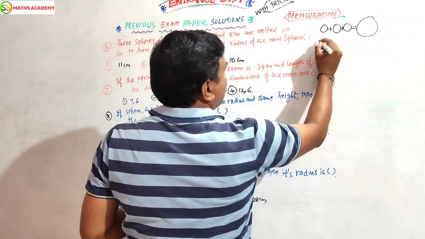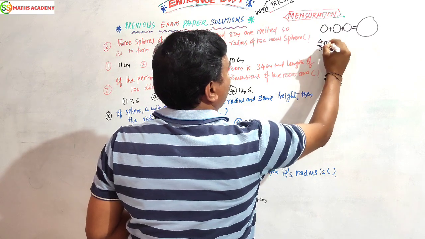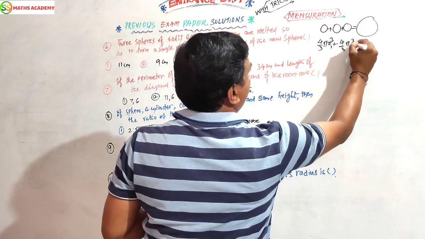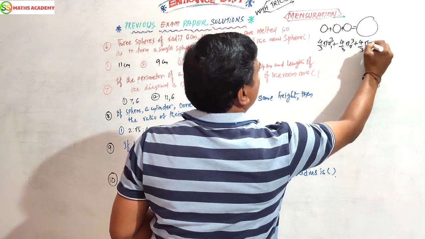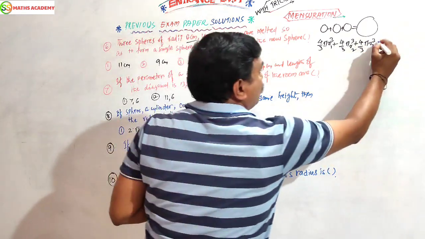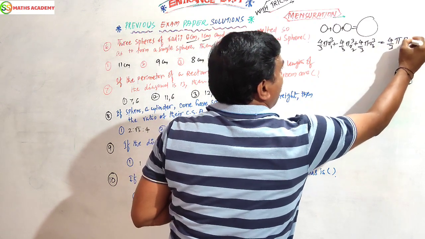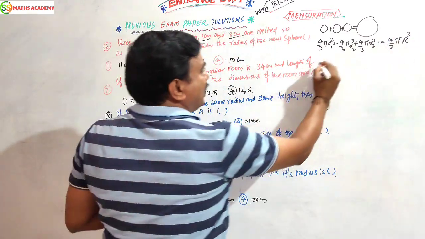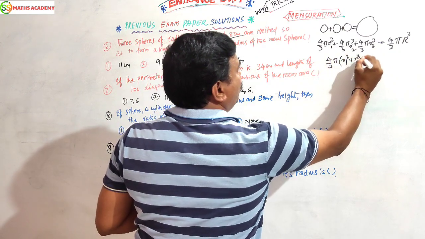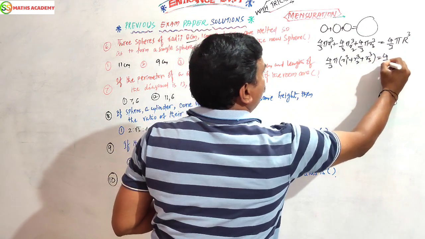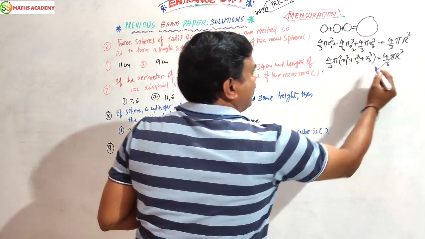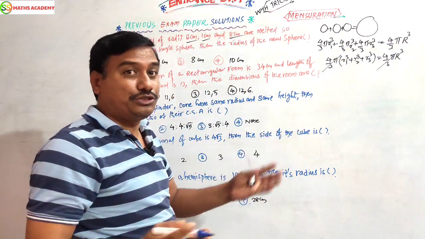Right? Now, what is the volume of a sphere formula? 4 by 3 pi R1 cube, 4 by 3 pi R2 cube, 4 by 3 pi R3 cube, because the radii are different. R1 given, R2, R3. That equals the big sphere, 4 by 3 pi capital R cube. Now I should take the common 4 by 3 pi here, then R1 cube, R2 cube, R3 cube. This is the simplest, shortcut way to solve the answer. 4 by 3 pi gets cancelled. You see how the problem is going in a very simple manner.